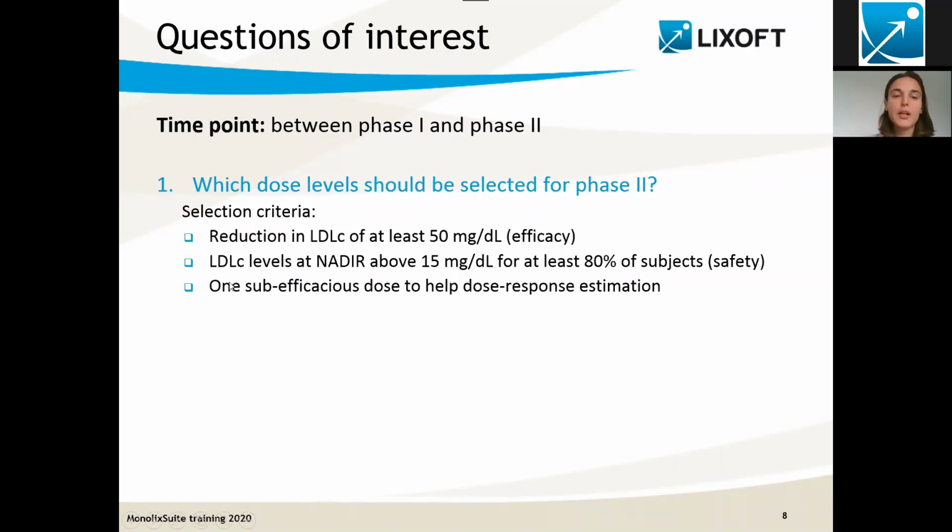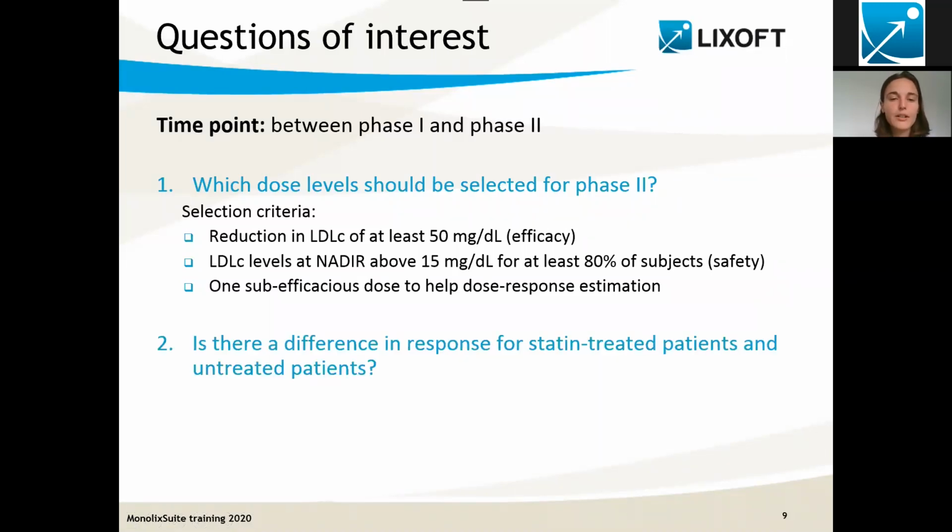But at the same time, we would like the LDL-C levels at nadir, so at the lowest concentration, to still stay above 15 milligram per deciliter for at least 80% of the subjects. That's our safety criteria. So we hope to be able, with the model, to simulate different dosing regimens and check which one fulfills these criteria or not.